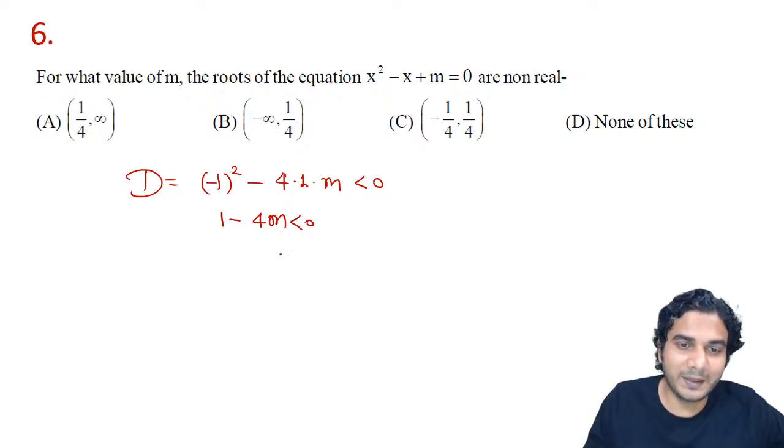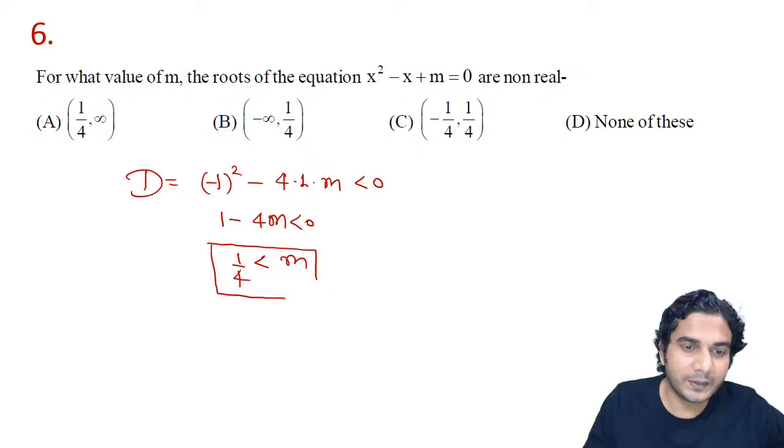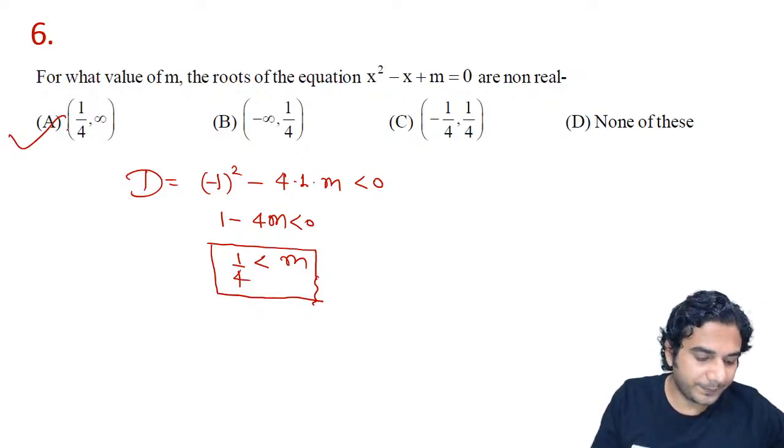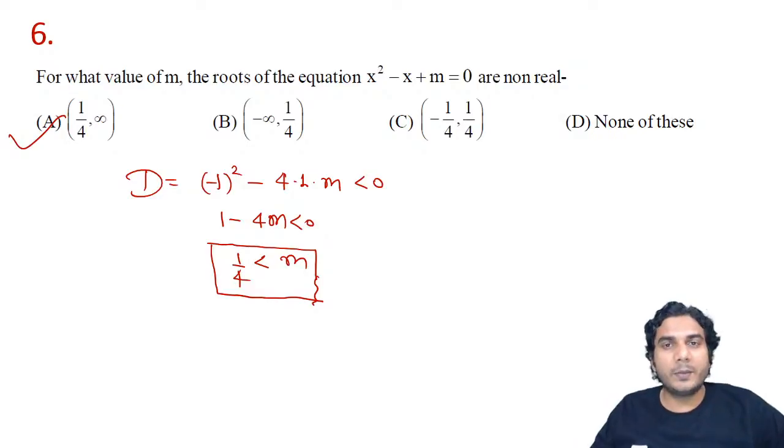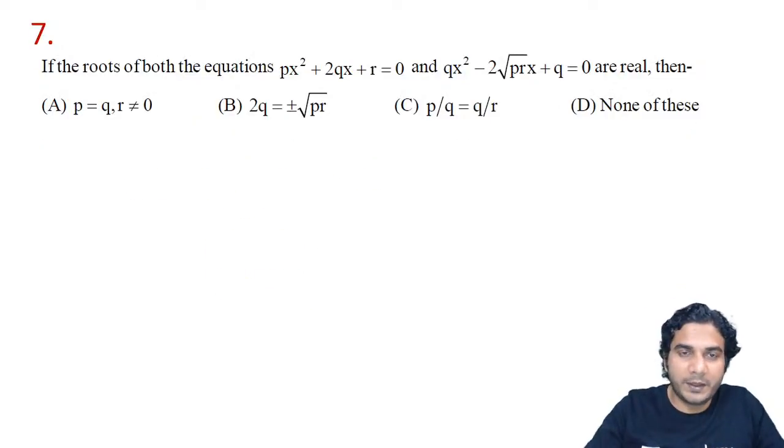So it was extremely simple actually. So 4m is greater than 1. So m is greater than 1 by 4. So the answer will be option A, 1 by 4 to infinity. Okay. So m belongs to 1 by 4 to infinity, because m is greater than 1 by 4. All right.